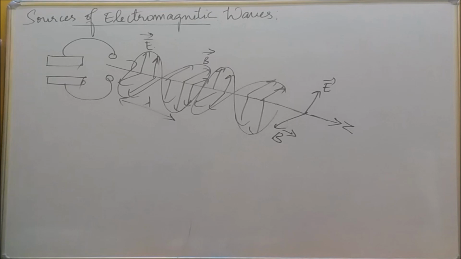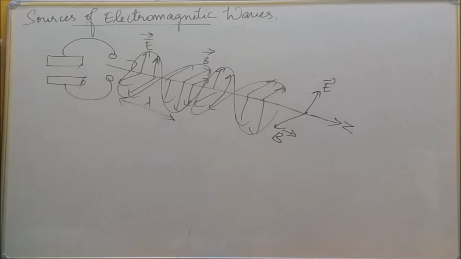We know one complete wave distance is the wavelength, that is lambda. And Z means the direction of propagation.